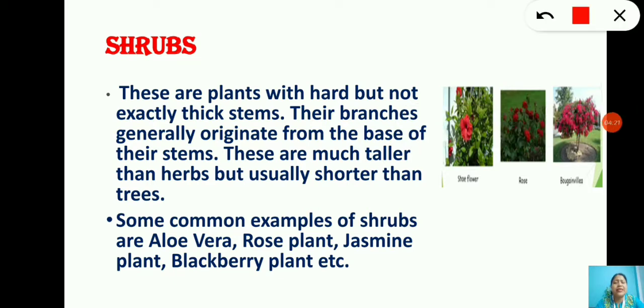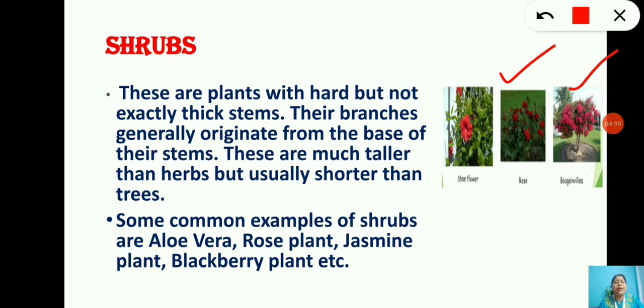So the next category is shrubs. What are these shrubs now? If you can see the picture at the side, there is a rose plant and a bougainvillea plant. Shrubs are plants with hard but not exactly thick stems. Means these plants bear hard stems but the stems are not very thick. For example, in the rose plant, if you touch the stem, you will find it hard, but not exactly thick, not very thick.